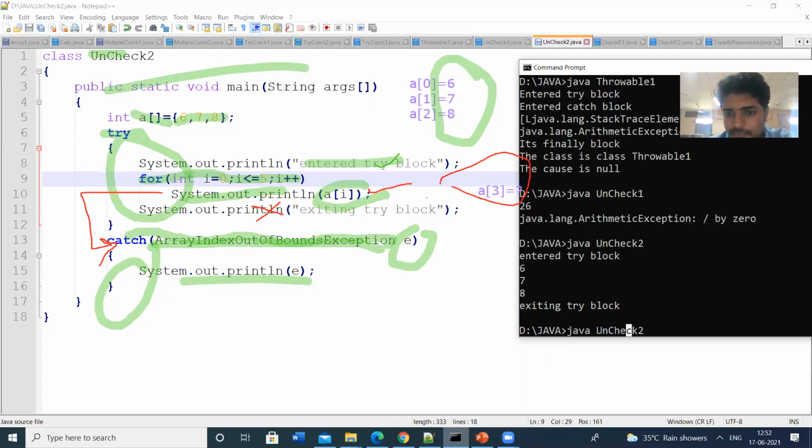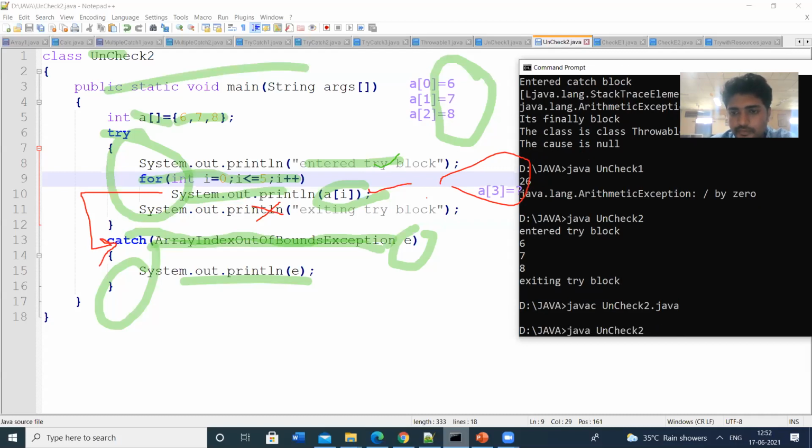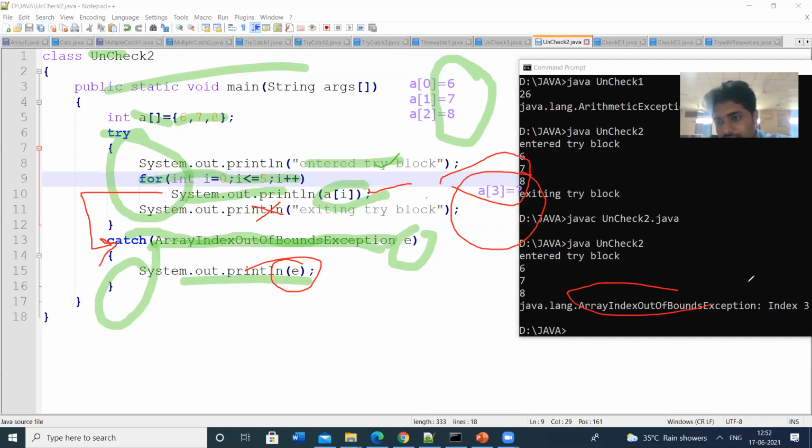I think I have not compiled that program. Javac uncheck.java. So let us see. 6, 7, 8. A of 3, A of 4, A of 5, up to A of 5. So for all these values, the exception is raised. So the exception object will be printed: java.lang.ArrayIndexOutOfBoundsException. So this is the exception.